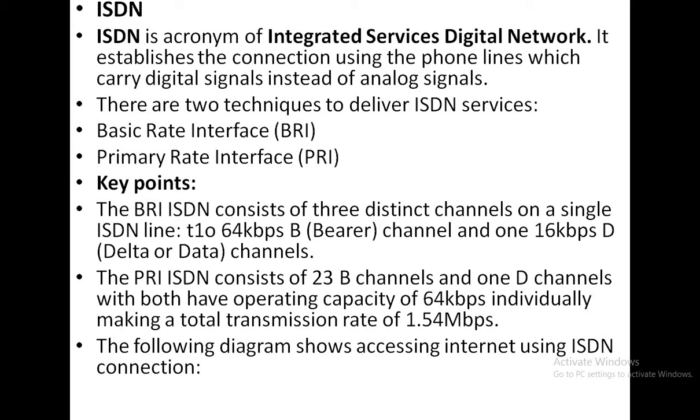The BRI ISDN consists of three distinct channels on a single ISDN line, and the PRI ISDN consists of 23 B channels and 1 D channel, each with an operating capacity of 64 kbps, making a total transmission rate of 1.54 Mbps. That means it is quite a bit faster than using the dial-up connection to transfer data between two computers.